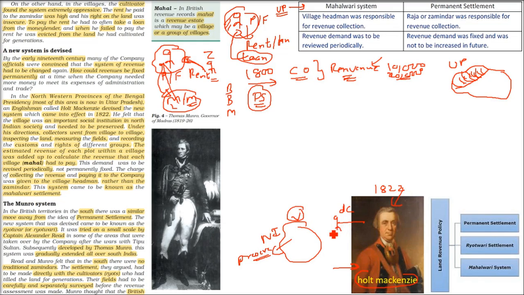So he sent all the district collectors to inspect, to measure the land, to measure the fields, and also know and understand the custom and rights of the people, different groups, because in India, we have different groups, right? Ethnic groups also, and religious and cultural groups. So again, let me tell you, Holt Mackenzie sent district collectors to inspect, measure the land and try to find out custom and rights and estimate the revenue of each plot. And then you calculate this for the whole village, the Mahal. So this village is called Mahal.